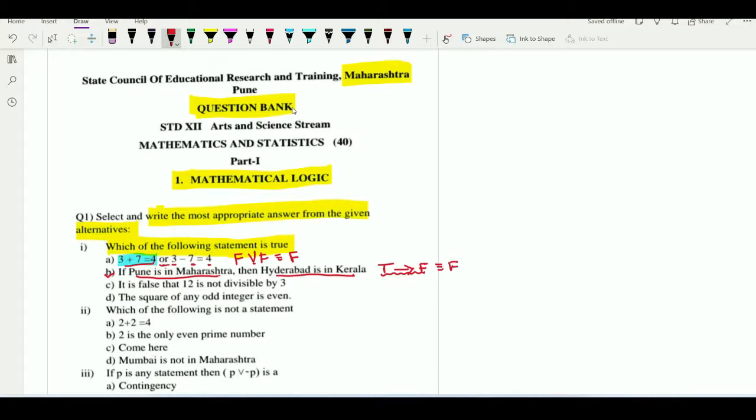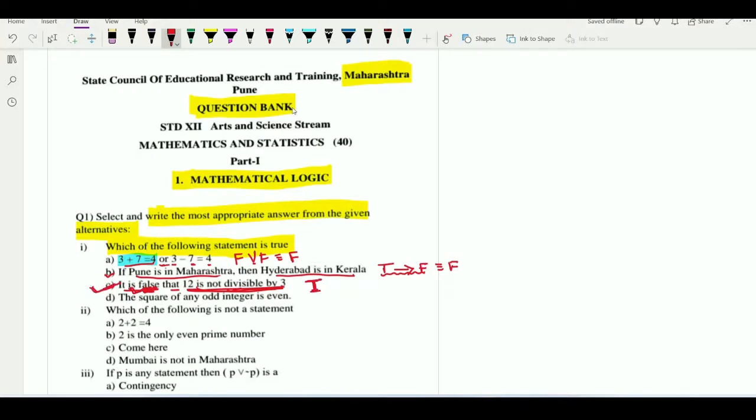Observe the third option. So here it is false that 12 is not divisible by 3. Yes, we know that 12 is not divisible by 3 is false, and they are also saying that it is false, means we can say that its truth value is T. See, 12 is not divisible by 3 is false, and false of false means negation of negation will get cancelled. So 12 is not divisible by 3, it is false. They are saying that it is false. Yes, it is false, means here we can say that its truth value is T. So C option will be the correct answer.